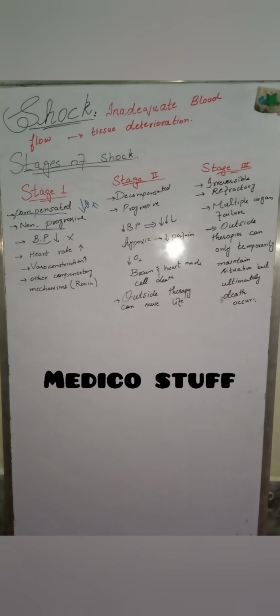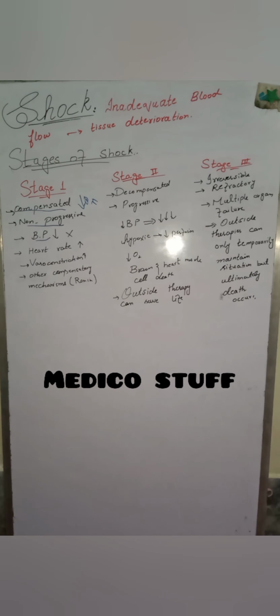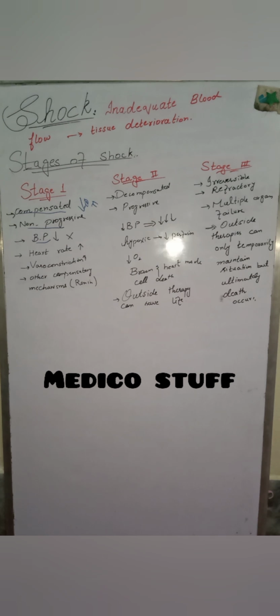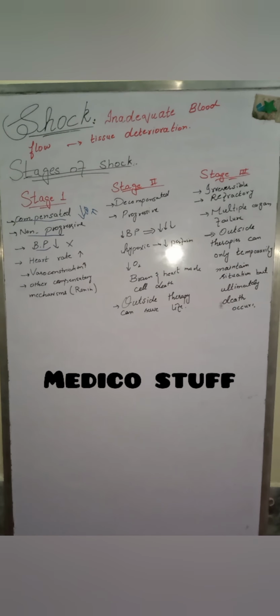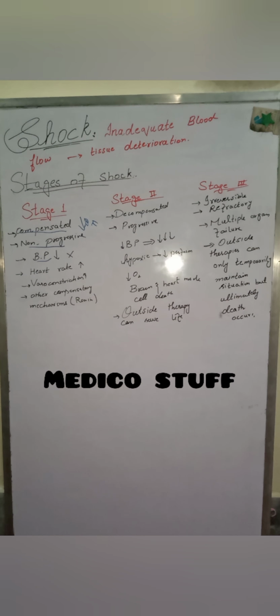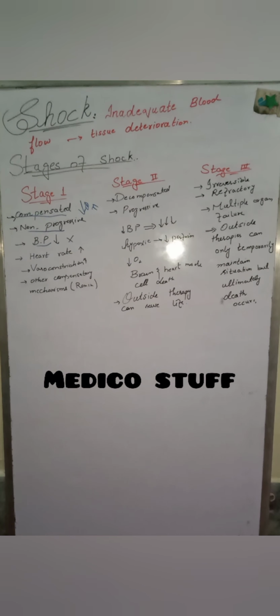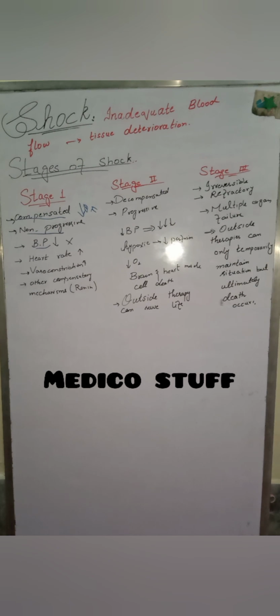Here the blood pressure falls. Once the blood pressure falls, our body's circulatory mechanisms are unable to set it back to normal. Now it is falling with each circulation.